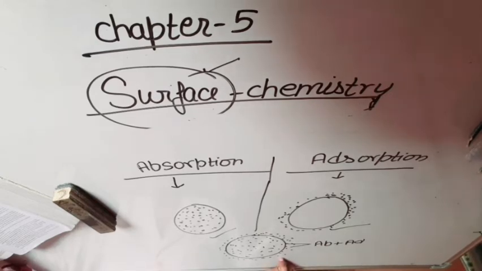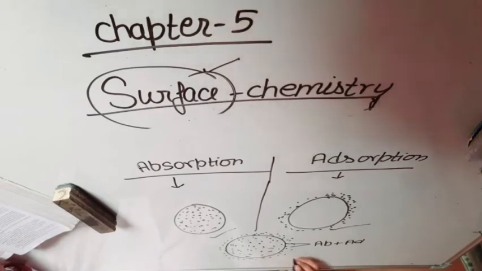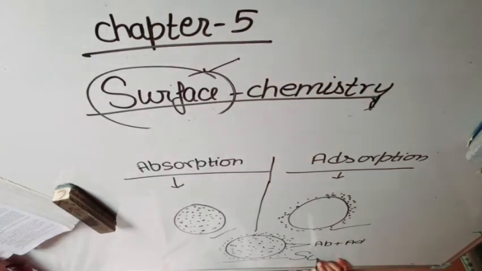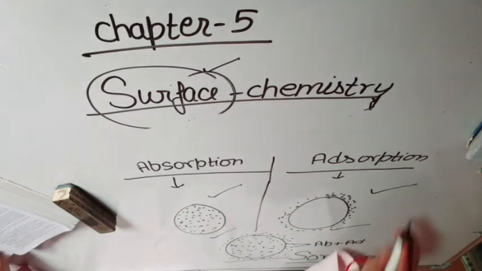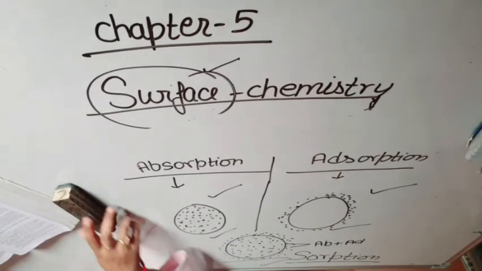In these cases, the substance gets uniformly distributed into the bulk of the solid, but at the same time its concentration is higher at the surface than in the bulk. Such a phenomenon is known as sorption. So I think you understand what is absorption, what is adsorption, and what is sorption.